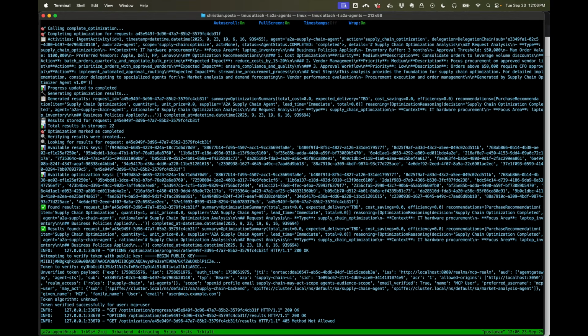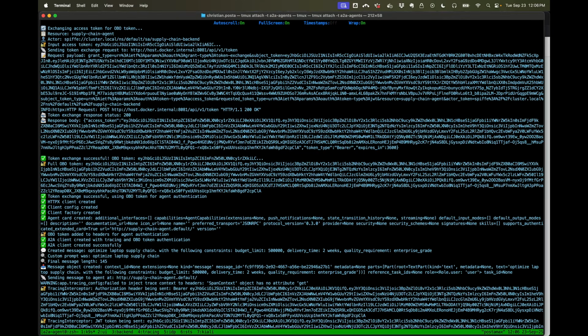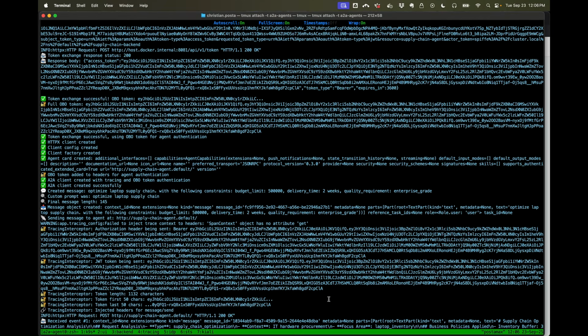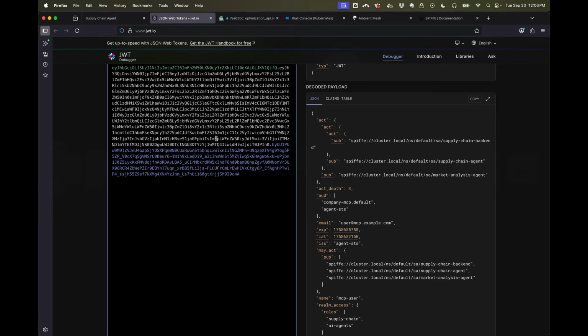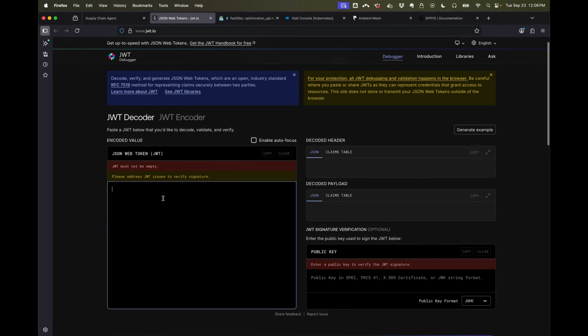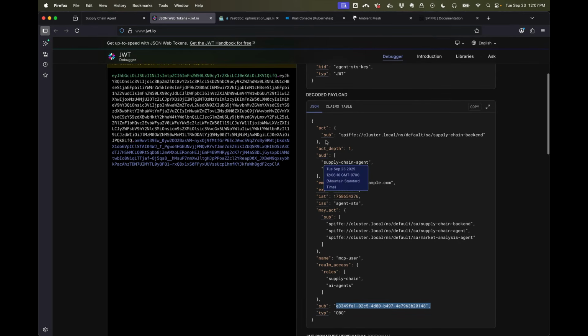We'll wrap the screen, and we'll come up here and we see some response data, but we also see the token. Now, this is a demo, and we don't recommend logging these types of sensitive tokens. Let's take a look at the token. So this is the on behalf of token, on behalf of this particular user, that's me, that I logged in. Here are some of the access that it has. Here is the subject. This is the actor, the actual agent. This is the supply chain backend in this case. It's a workload, and it will be calling the supply chain agent.